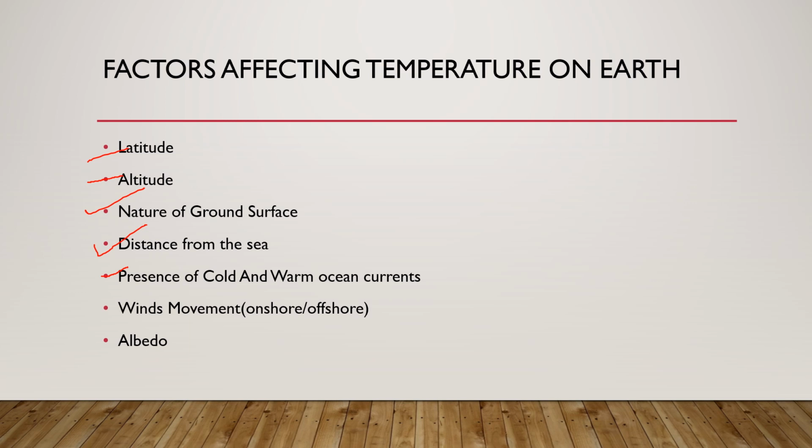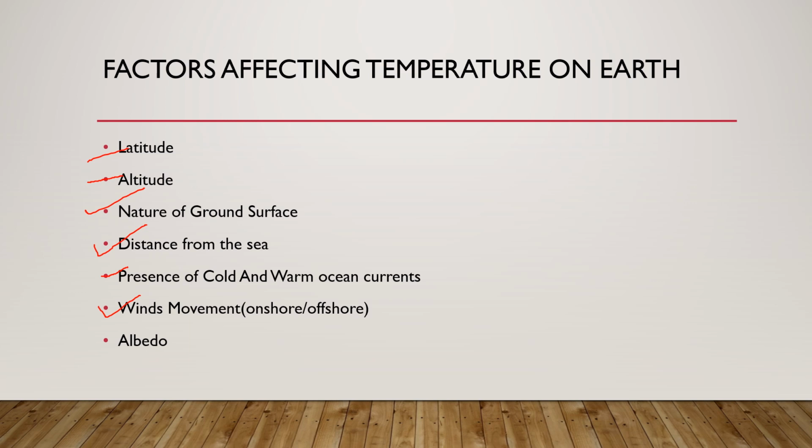The next one is wind movements. Wind movements also play an important role as winds transfer heat from one latitude to another latitude. It has a very important role in the atmospheric circulations also. So if the winds are coming onshore, then they would have influence on the regions where they are onshore. Those regions would not be observing very extreme temperatures.